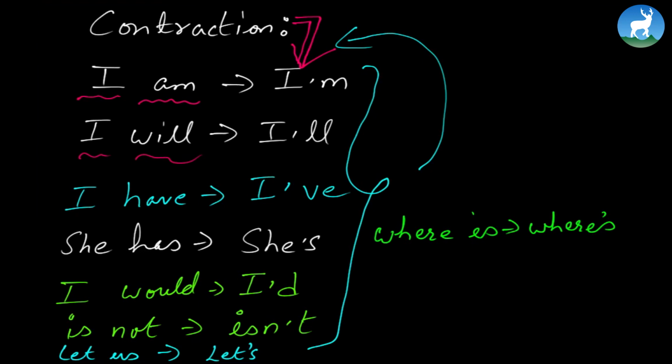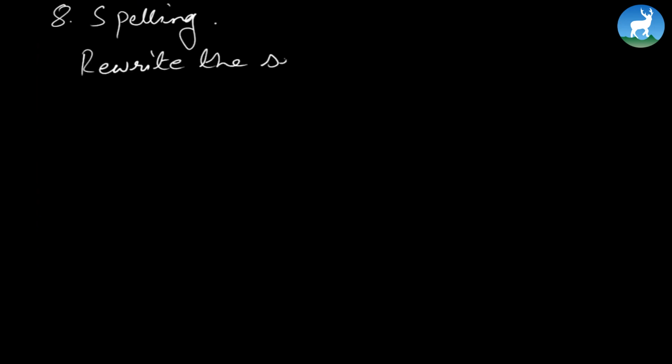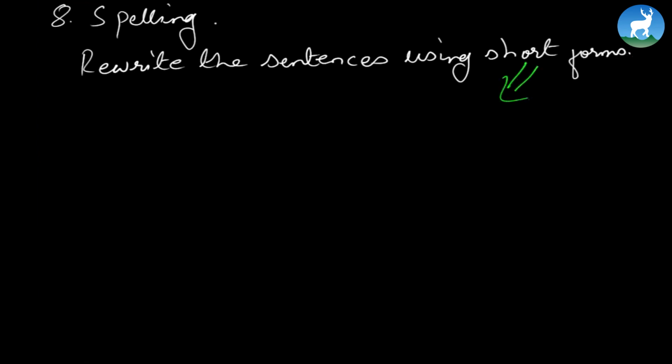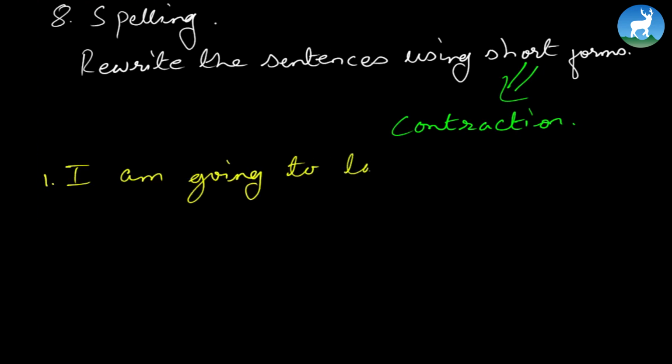Okay, for now we head on to one of the exercises, which goes here. The chapter describes it as number 8, spelling, and the heading is "rewrite the sentences using short forms." Now, what did we say about that short form? It's called contraction. One of the examples has been done for you in the book. Number 1, "I am going to take a shower." Again, a future happening here. "I'm going to take a shower."